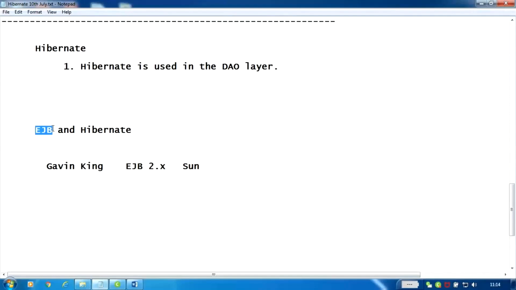We can implement these features with the help of the APIs provided by EJB. Okay, so it's one of the application components. And Gavin King was working on EJB under Sun Microsystems. It's fine.